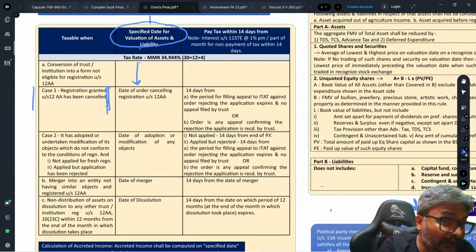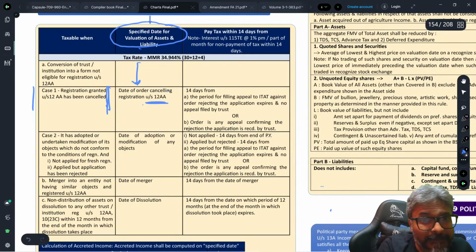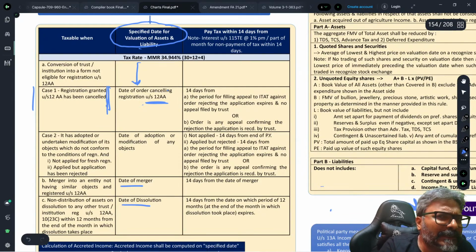So the registration under 12AA is getting cancelled. Or the other aspects like date of merger, date of dissolution. Those are the dates.